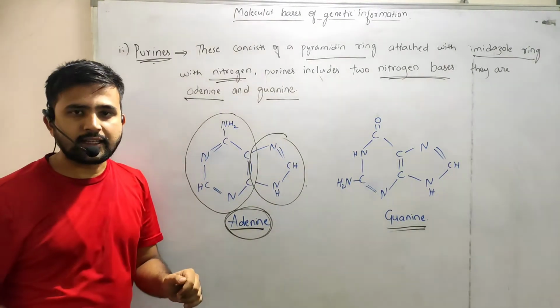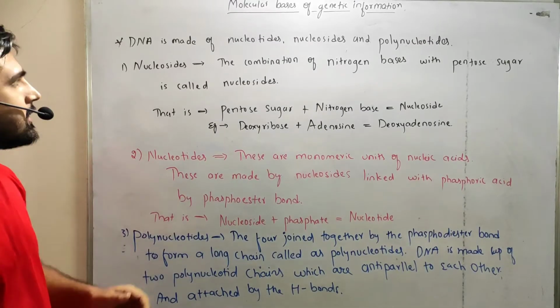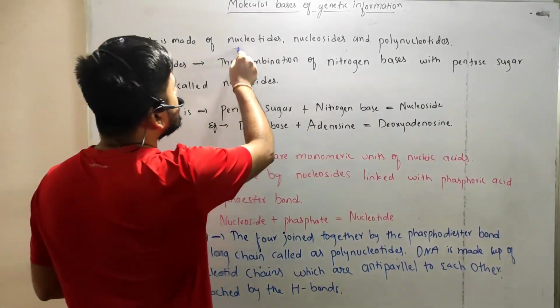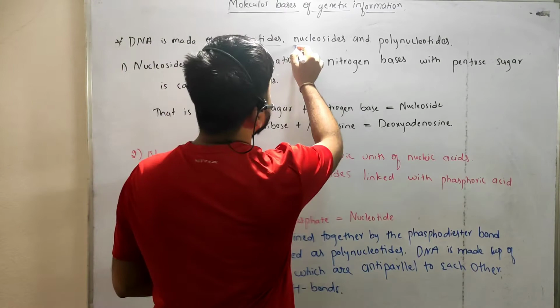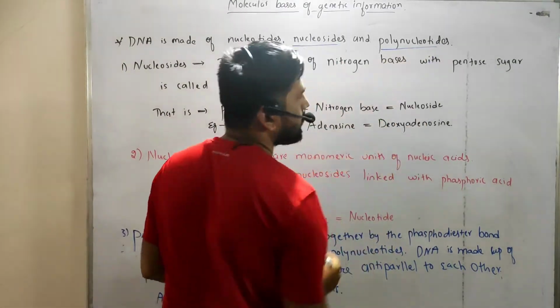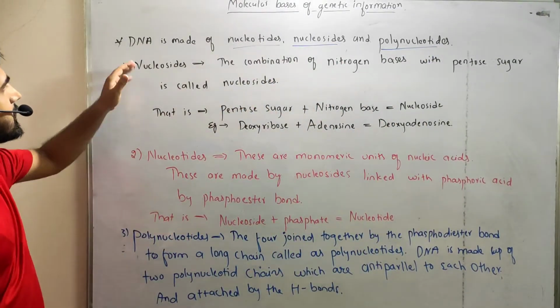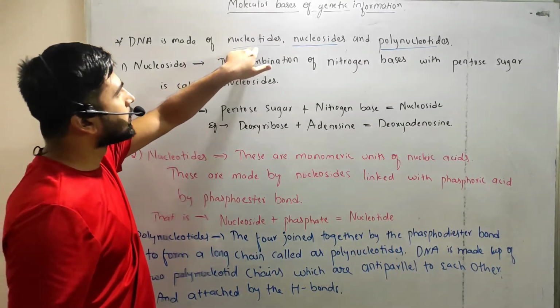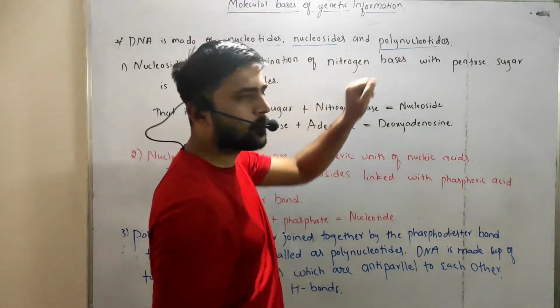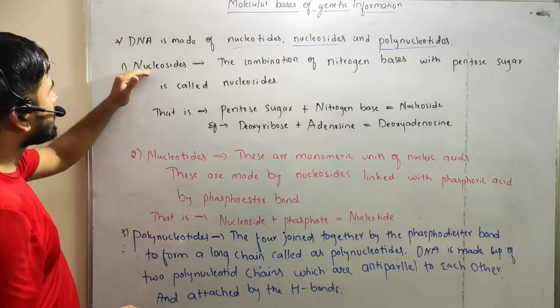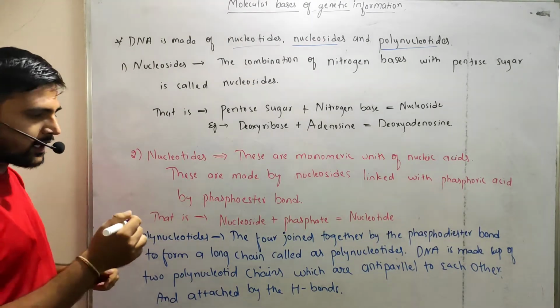And second, DNA is made of nucleotides, nucleosides and polynucleotides. So DNA is mainly made up of nucleotides, nucleosides and polynucleotides. First one is nucleosides. So what are nucleosides?